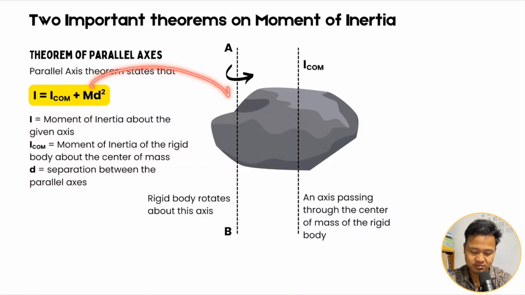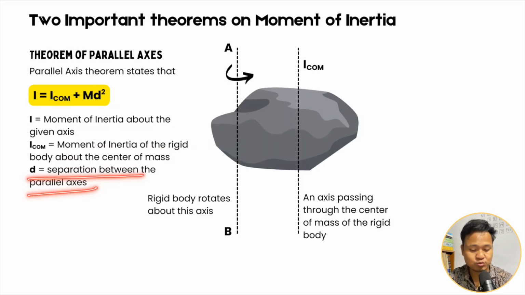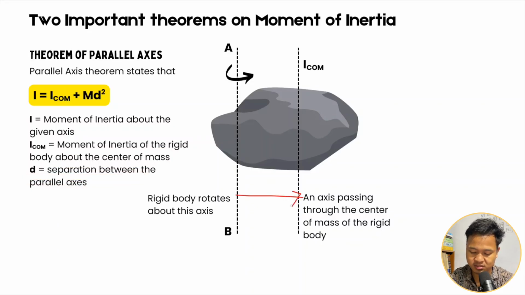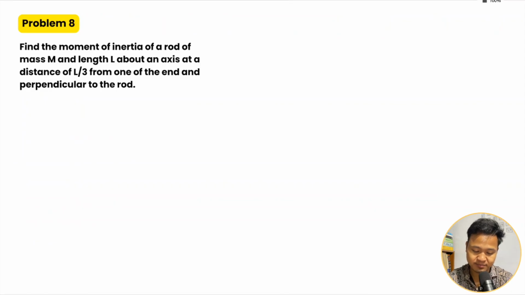M is the mass of the rigid body, and d is the separation between the two axes. I is the moment of inertia about the given axis of the whole body, I com is the moment of inertia about the center of mass, which you have to remember, and d is the separation between the two axes. So the formula is I com plus md square. Apply the formula; we will see the derivation later. So let's see the first problem.